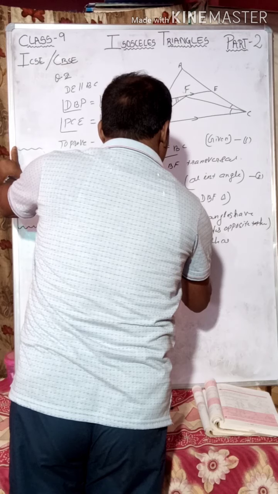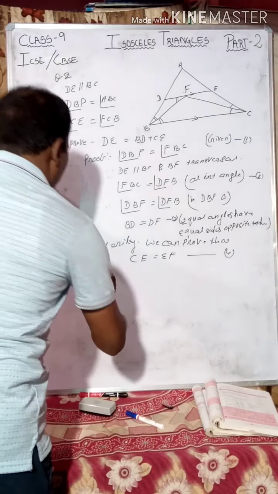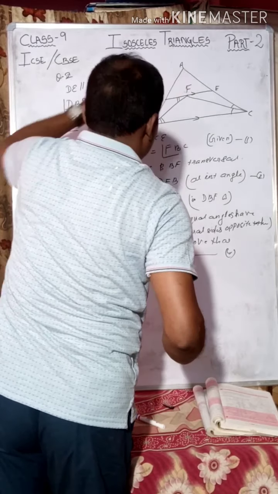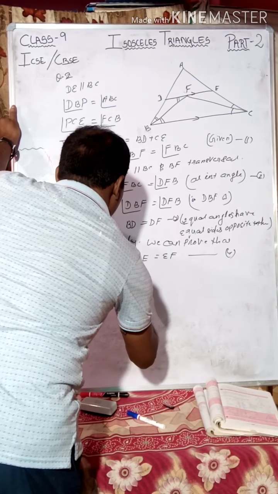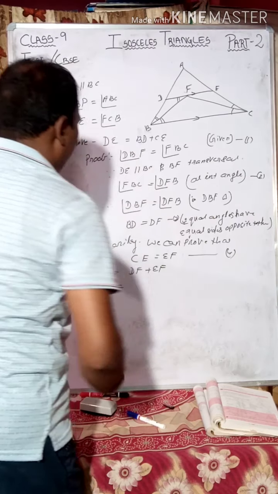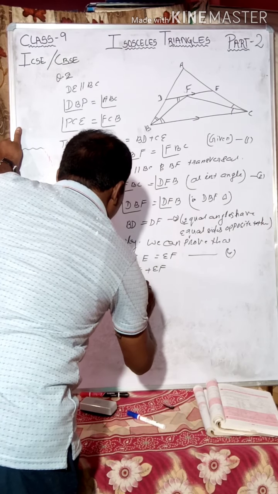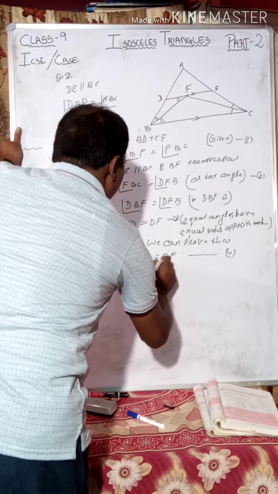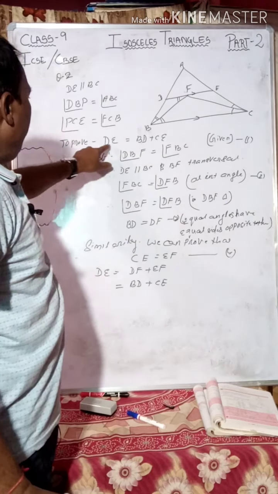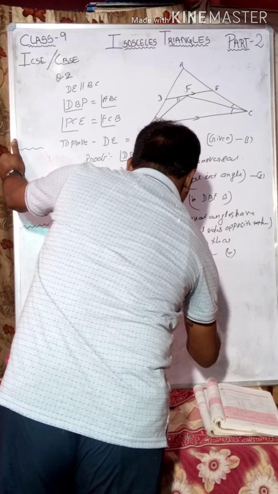This is equation 3. This is 4. Now DE is equal to DF plus EF. DF is equal to BD, so we can write BD instead of DF. BD plus EF is equal to CE. So DE is equal to BD plus CE. Proved.